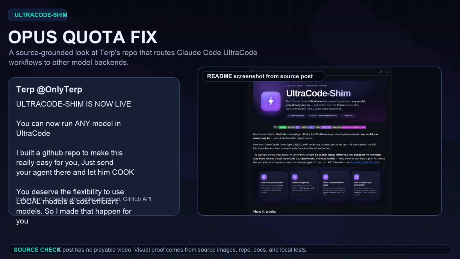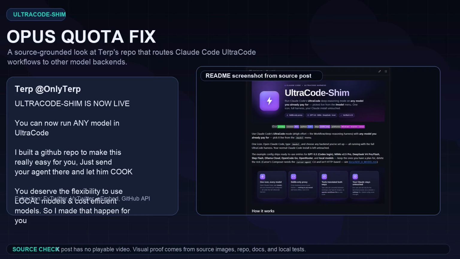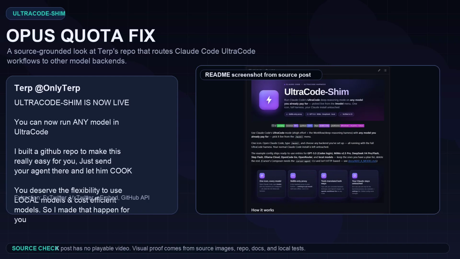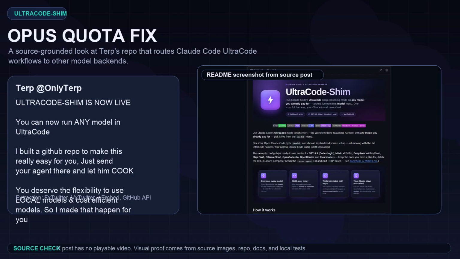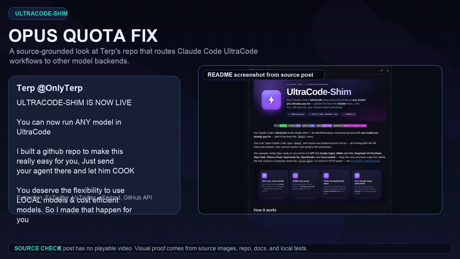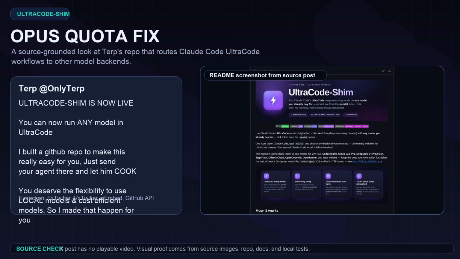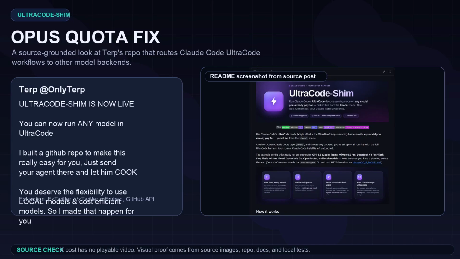The important part is this: the post does not include a live demo video. It is a source chain made of X screenshots, a public GitHub repo, docs, and code. So this video is not a fake benchmark. It is an honest setup and mechanism check. We will look at what was posted, what the repo actually does, what local tests prove, and what you should verify before moving real work into it.